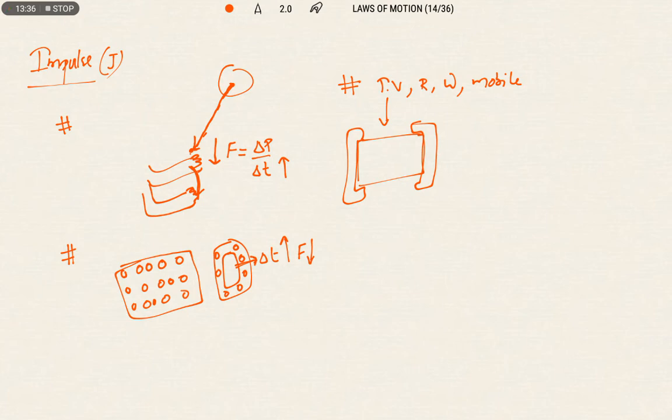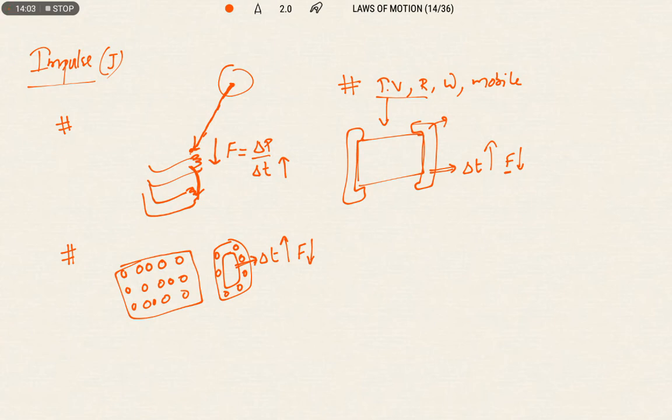In the same way, for a refrigerator, all the edges will be covered with thermocol sheets. Why are they covering with thermocol sheets? Because thermocol sheets will increase the interaction time. So when the interaction time increases, the force acting on the object will decrease. So due to the increase in interaction time, we are reducing the force. Simply what?